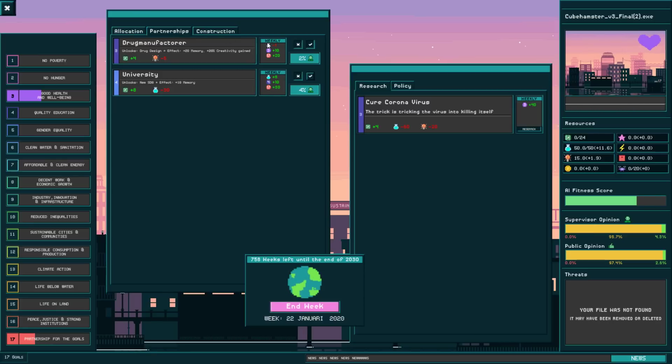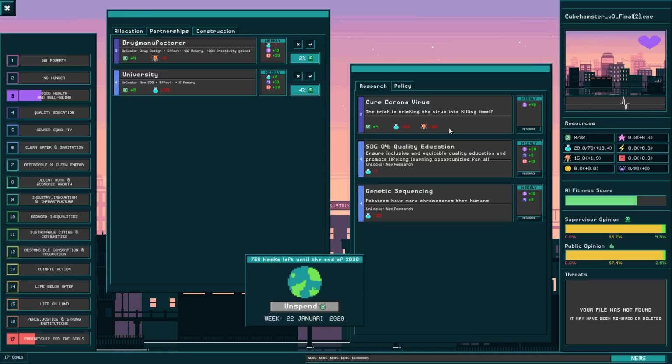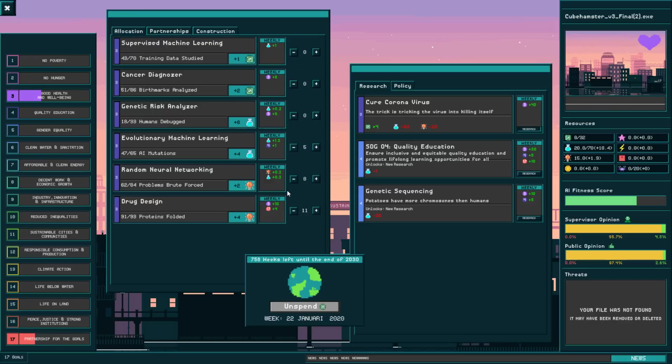There we go. So now I should be able to partner up with the university, which will unlock a new SDG and will give me 10 extra memory. But it will cost me 30 research. So I can go all the way up to 70 now. Let's see. I can unlock a new SDG. I can do some genetic sequencing as well. Let's hit this target. I actually want to cure the coronavirus. Seems like a good plan.